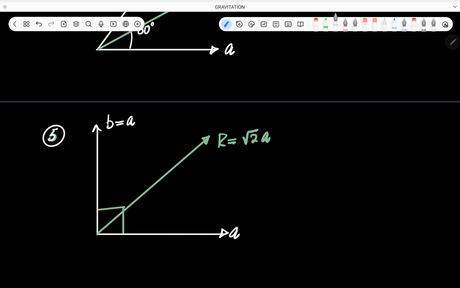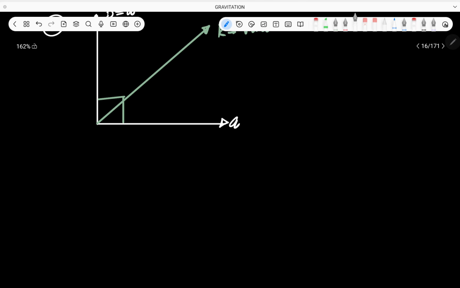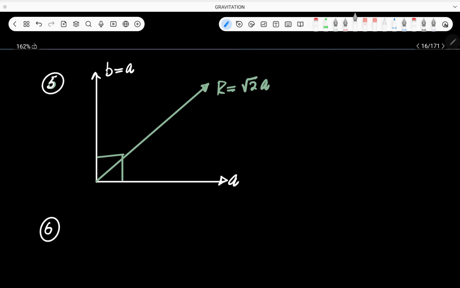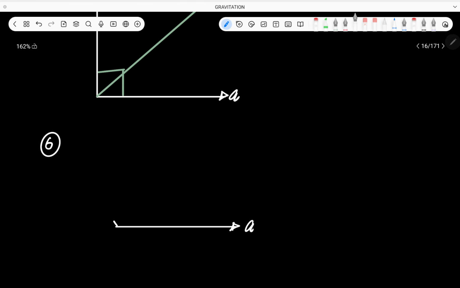ओके. एंड वन मोर हियर वी हैव, एक और रिजल्ट है बेटा, इंपॉर्टेंट रिजल्ट, दैट इज if we have two vectors, one is a vector and another vector is b vector, like this it is, this is b which is equal to a, and the angle between the two vectors is 120 degree.